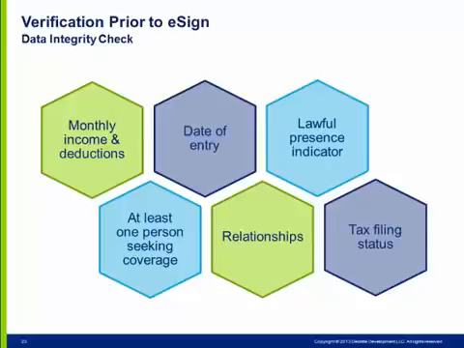Monthly income and monthly deductions must both be less than $9,999,999. Household member's date of entry to the U.S. cannot be before date of birth or in the future. If a household member has identified as a non-U.S. citizen, they must answer the lawful presence question. At least one household member must be identified as seeking coverage. Relationships between household members must be provided and must match. And lastly, the correct tax filing status must be made for each household member.